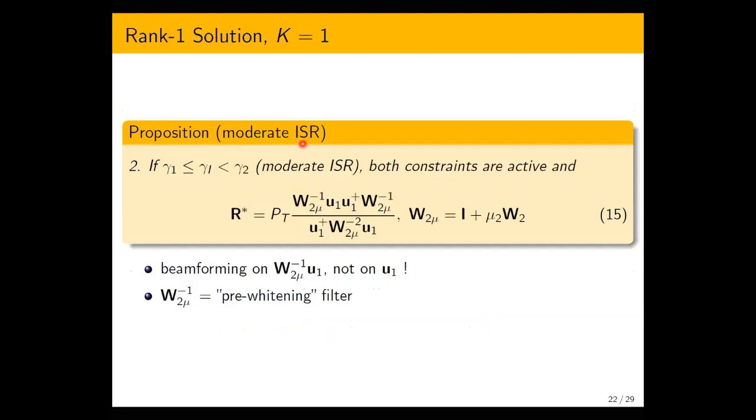In the moderate ISR regime, when gamma I is in between gamma 1 and gamma 2, we see that a similar solution applies, except that instead of W2 pseudo-inverse, we use W2 mu, which includes W2 plus the identity matrix. Again, beamforming on U1 is not optimal here. We have to beamform on this vector, and W2 mu inverted here plays the role of a pre-whitening filter at the transmitter.